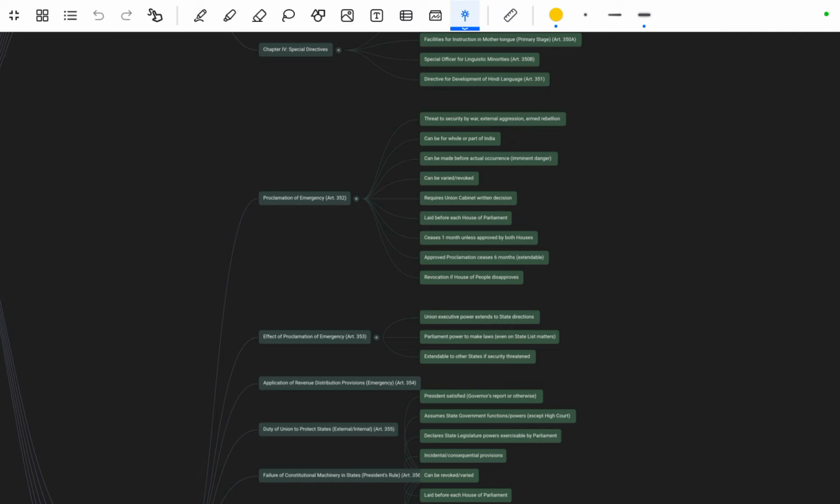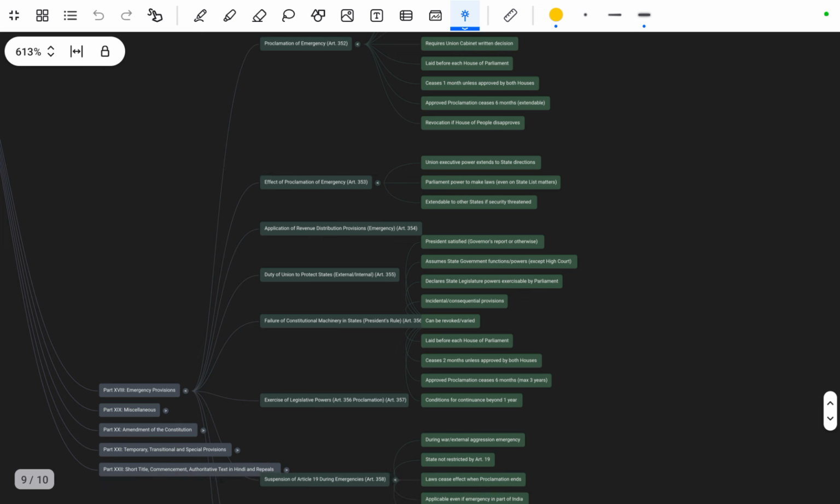Next is the approved proclamation. It ceases in 6 months, extendable. Revocation if the House of the People disapproves. Okay, so that is about Article 352. That is the national emergency. Okay, remember this, very very important, it can come in the exam.